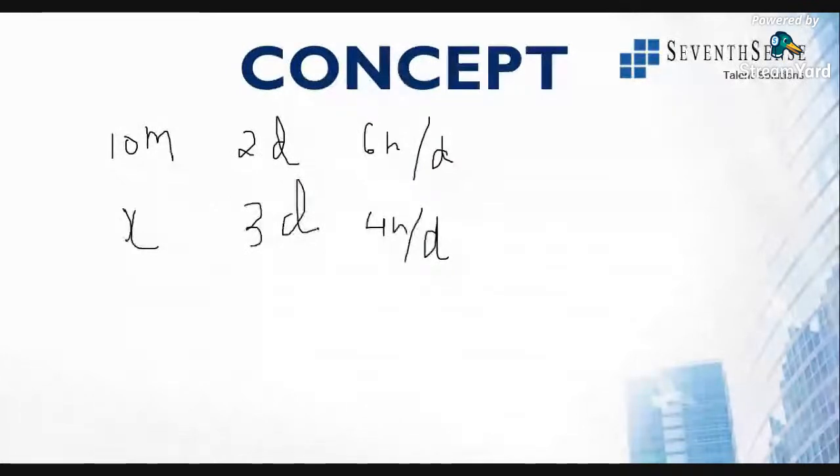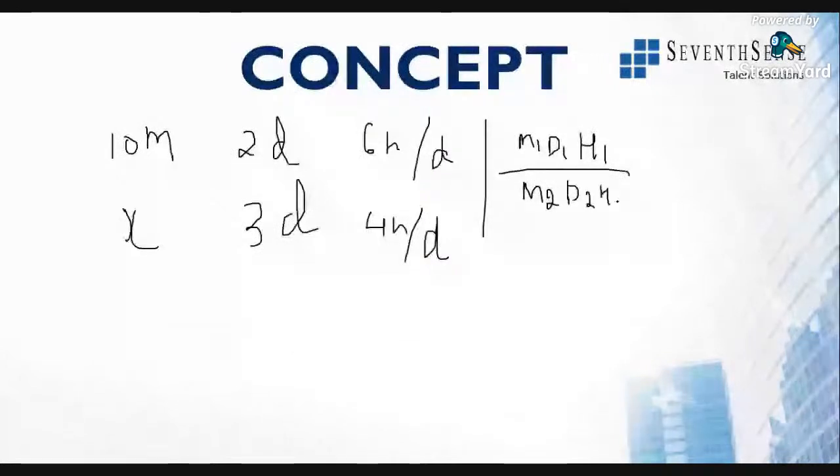The same concept. 10 men take 2 days to repair a road for 6 hours per day. And how many men will it take if they work for 3 days for 4 hours per day to repair the same road? So you can use the formula M1 D1 H1 divided by here W1 over W2.